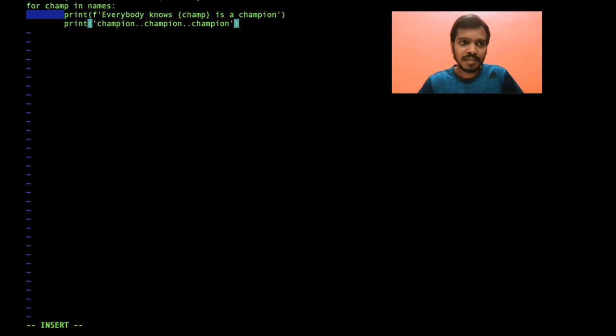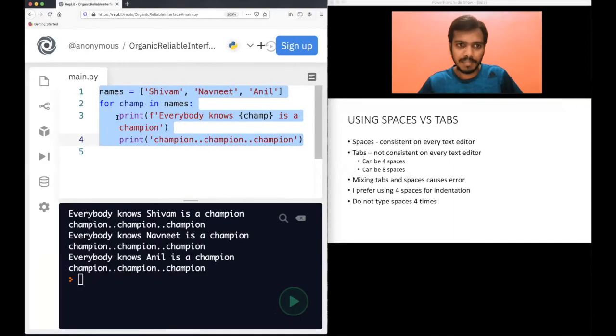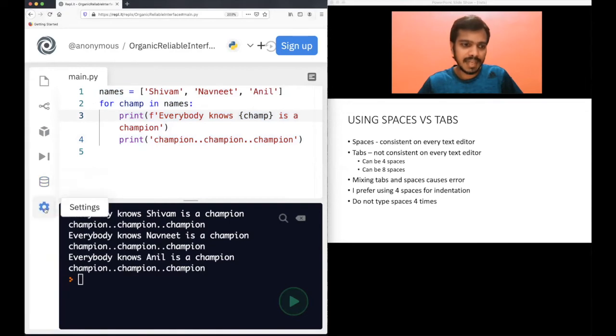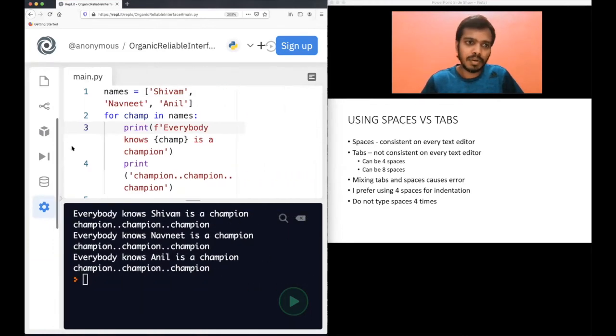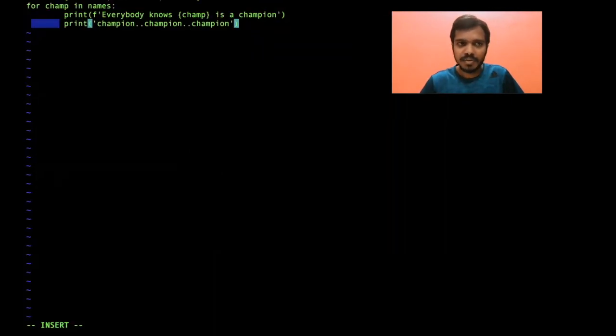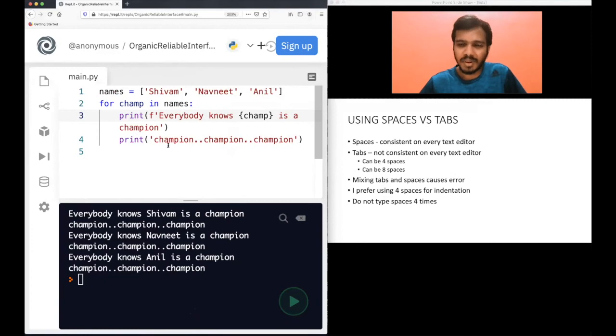So that's why, if you see, of course, here I am using only 4. If you see the indent size here, it is 4. But when you paste the same code in another editor, you see that of course the size has become 8 spaces, right? So, of course, this is not great. This is inconsistent across different editors, but spaces are not like that.